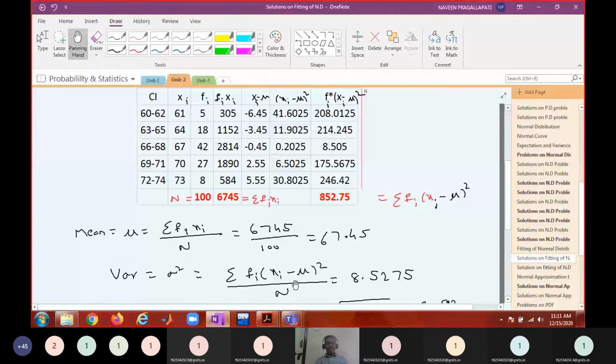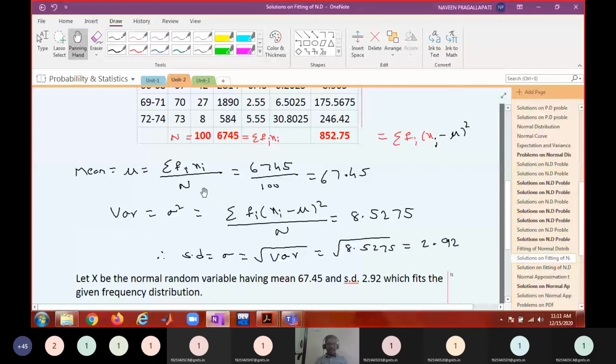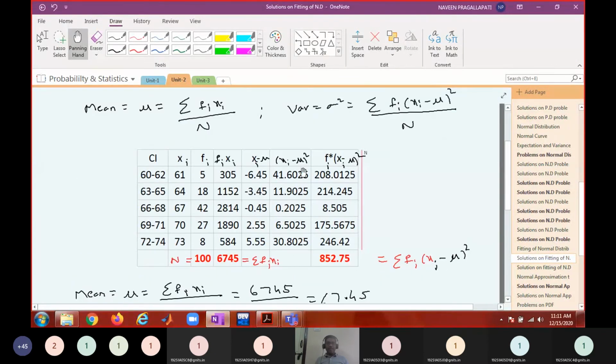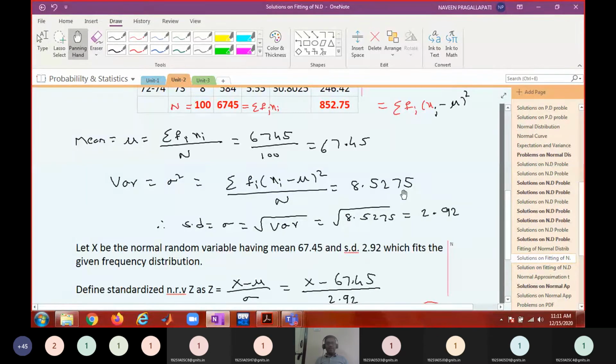The variance formula is sigma fi into (xi minus mu) whole square by capital N. For that we computed some more columns. Then if you copy those values and simplify, you will get the variance like this.